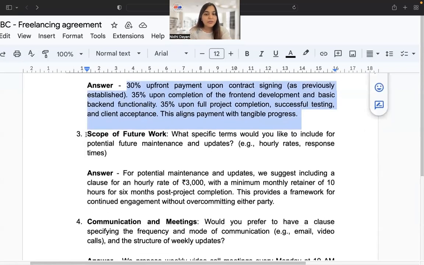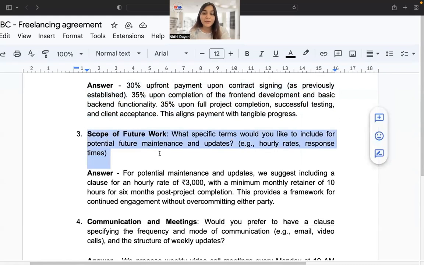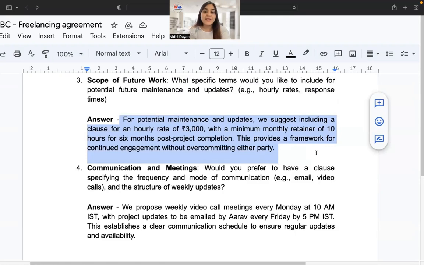About the scope of future work, is there anything about specific terms that you would like to include for potential future maintenance? For potential maintenance and updates, we suggest including a clause at an hourly rate of 3,000 rupees with a minimum retainer of 10 hours for 6 months of post-project completion. This way there will be a framework for continued engagement without overcommitting either party.